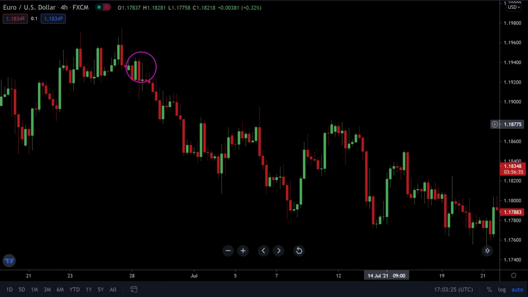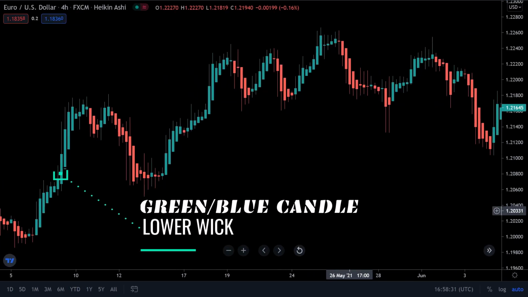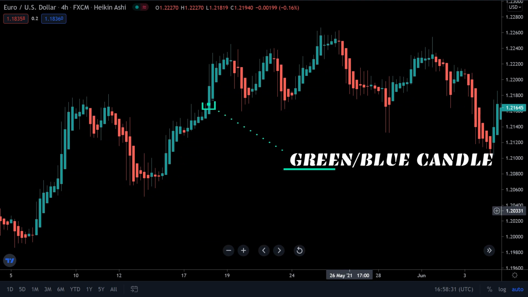Normal candlesticks alternate colors even if the market is in a strong uptrend or downtrend. Green or blue candles with lower shadows indicate a strong uptrend market, so you are comfortable to let your trades run. Green candles signify an uptrend, so add to your long positions but exit your short position trades.